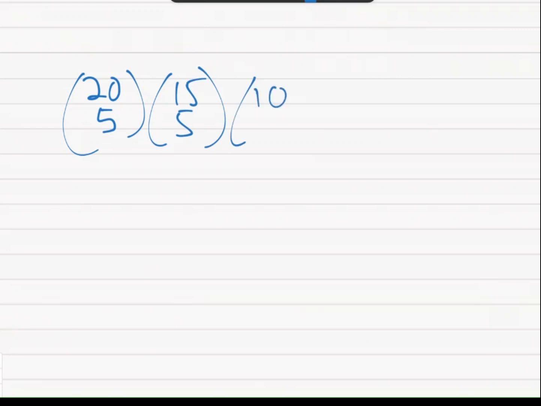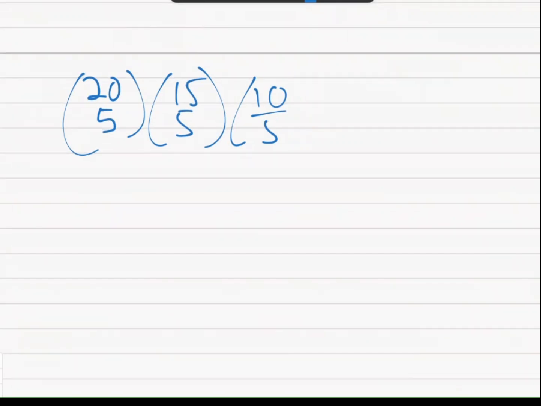Right, so we'll do the same thing. We will start with a group of 20, so we'll do 20 choose 5. Times 15, so we have 15 left, and from that group we'll choose 5, and then from the 10 that are left we'll choose 5, and then again we could do 5 choose 5. So 10 choose 5, and then I could put in 5 choose 5, but remember 5 choose 5 is going to be equal to 1.